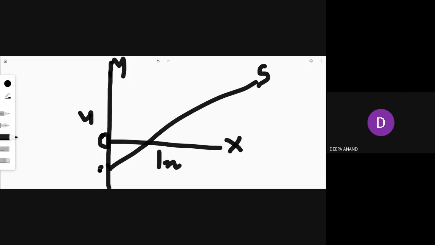I will put SS. This is our saving curve. And you know, OS is the saving, or you can say minus C bar, because of autonomous consumption. From here our saving starts. This is the break-even point because saving is 0 here. From here your saving starts, because as your income increases, saving also increases.